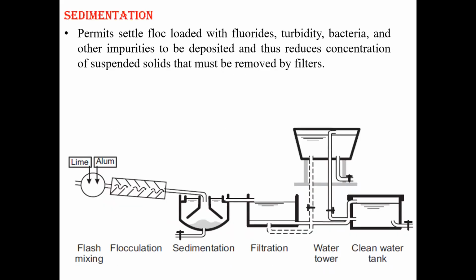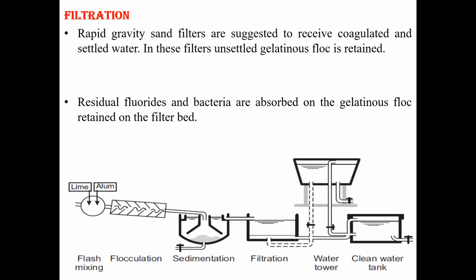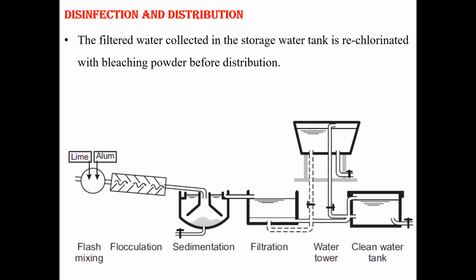Sedimentation permits a settled floc loaded with the fluoride, turbidity, bacteria, and other impurities to be deposited, and thus reduces the concentration of suspended solids that must be removed by the filters. Filtration: rapid gravity sand filters are suggested to receive coagulated and settled water. In this filter, the settled gelatinous floc is retained. Residual fluorides and bacteria are absorbed on the gelatinous floc retained on the filter bed.